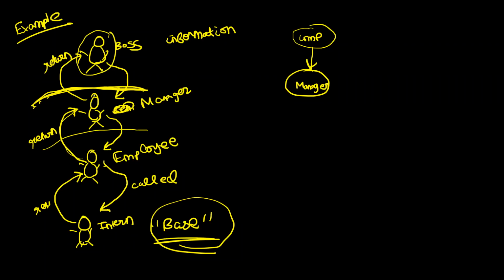The manager will do all the work, get the information and return the answer back to the boss. So is it not an example of divide and conquer? Everybody is dividing the problem into smaller parts till you reach a basic case. And this gives you the answer, returns the answer, and then the answer is propagated to all the levels. Is this making sense, guys? How many of you are able to understand?